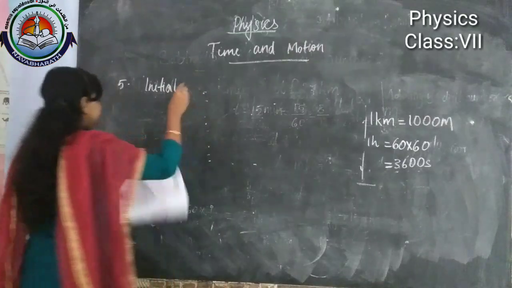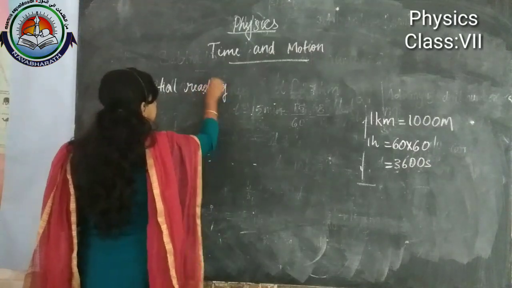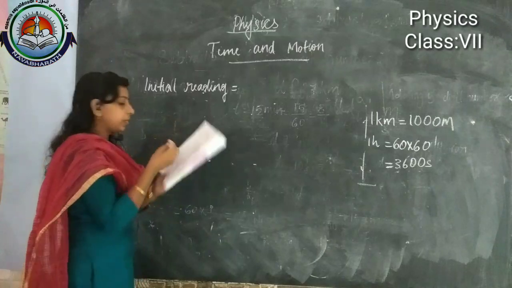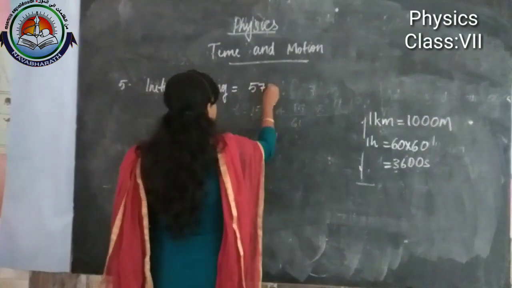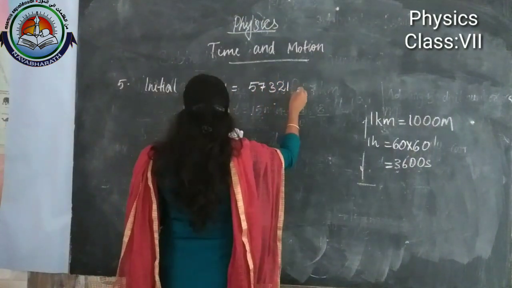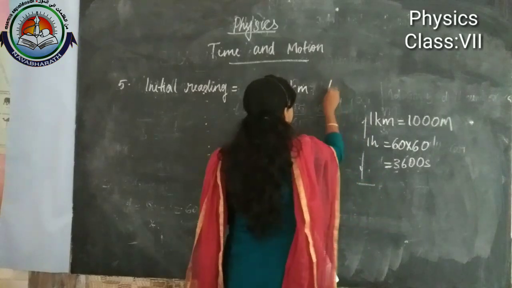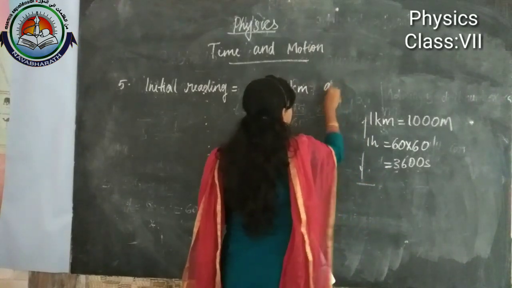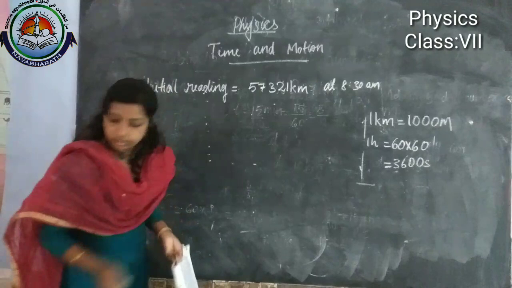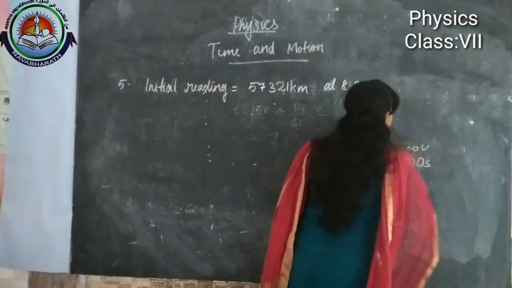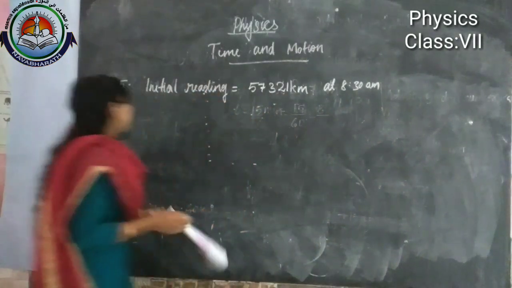Initial reading of odometer, we are writing on the board in short form, is equal to 57,321 kilometer at time 8:30 a.m. Then the final reading.